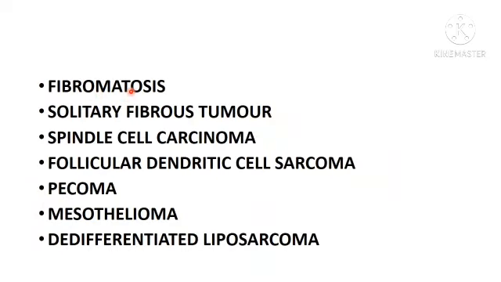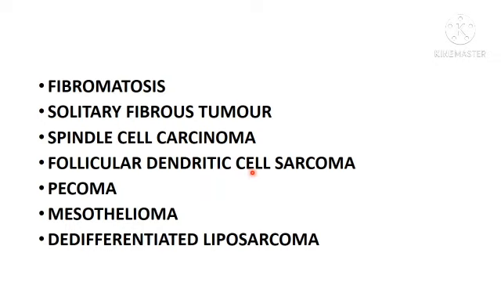Fibromatosis affects again young people. Beta-catenin nuclear positivity will be seen, whereas CD117 will be negative. Solitary fibrous tumor again shows CD34 positivity with CD117 negative. Spindle cell carcinoma, cytokeratin will be positive, CD117 will be negative.